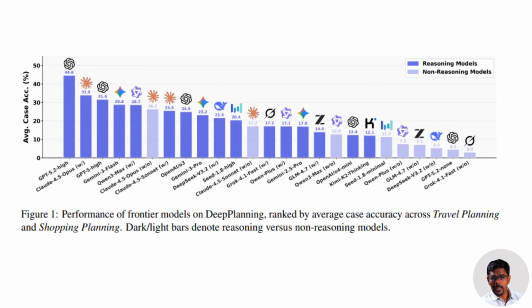For years, we evaluated language models on short tasks, single tool calls, single decisions. But real life doesn't work that way. Real tasks stretch across days, budgets, and dependencies. Every choice affects the next one. The paper argues that most benchmarks test local reasoning but ignore global optimization. Choosing a hotel is easy. Choosing a hotel that fits the route, the time, the laundry requirement, and the total budget, that's planning. And when agents fail, they don't fail loudly. They fail silently, one tiny inconsistency at a time.